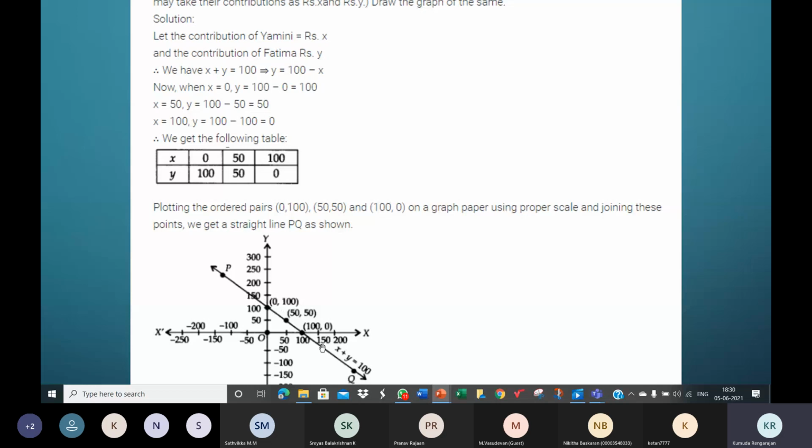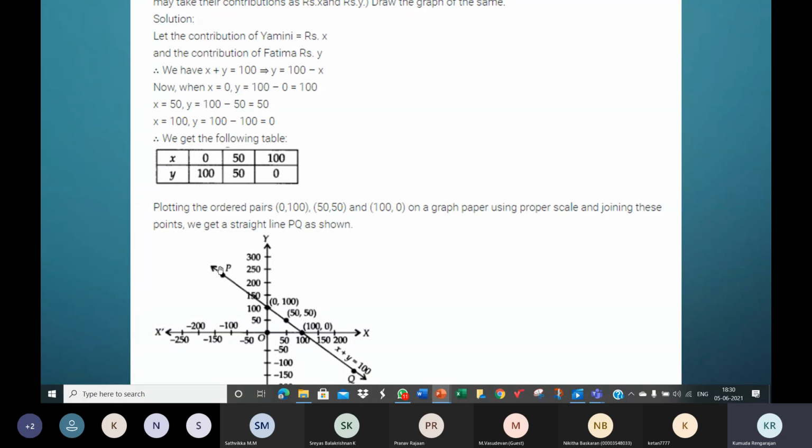The 3 points may not be collinear. So you choose a scale according to the values you have taken in the XY table. If you have values like 0, 100, 10, 90, 30, 70, then you should take a convenient scale: X-axis 1 centimeter, 10 units, Y-axis 1 centimeter, 10 units. But if you have 0, 100, and 40, 60, 20, 80, then you can see multiples of 20 there. Then you can take X-axis 1 centimeter, 20 units, Y-axis 1 centimeter, 20 units.